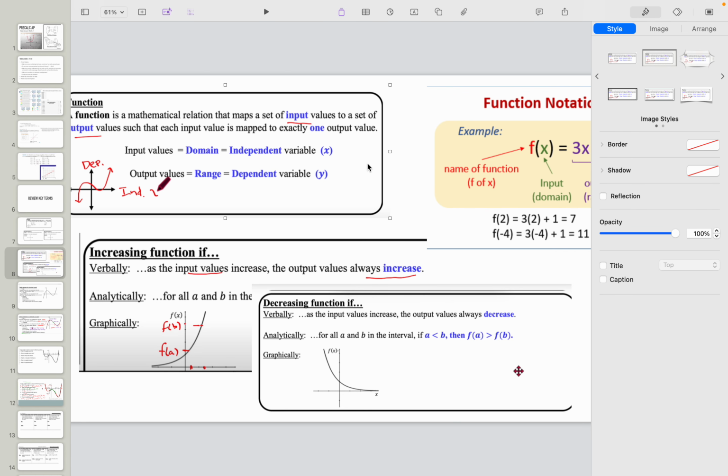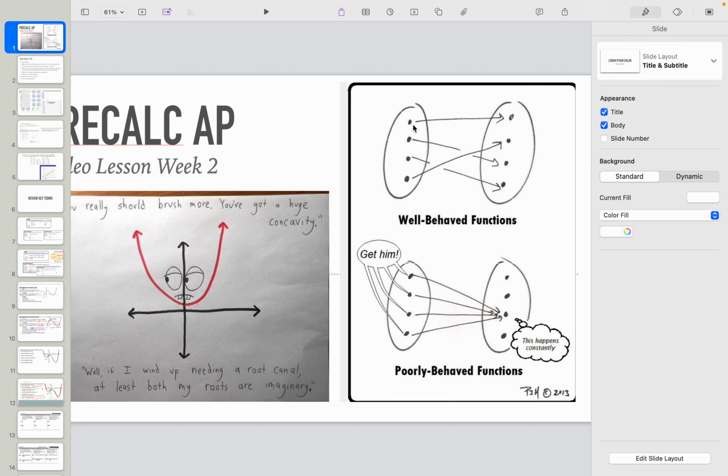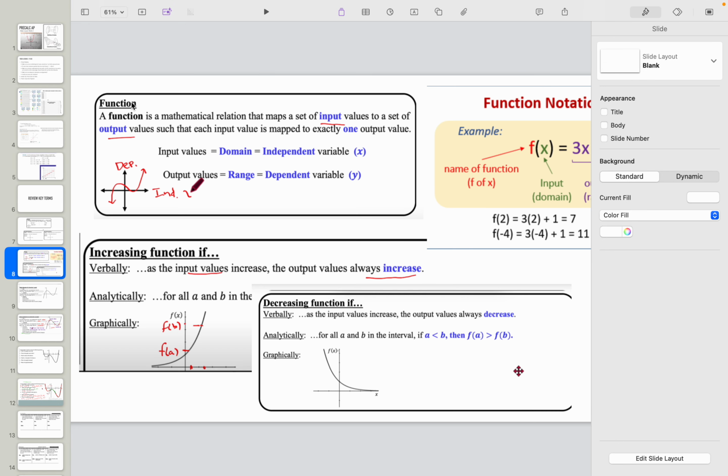All right, so now we're going over what we know, right? So remember that a function is a set of input values, right? So did you put that it maps a set of input values to a set of output values, right? Where each input value is mapped to exactly one output value. That was back to my joke, right? Each input value goes to exactly one output value, not each input value goes to a copy or a duplicate of an output value. Right? That's what makes it a function.